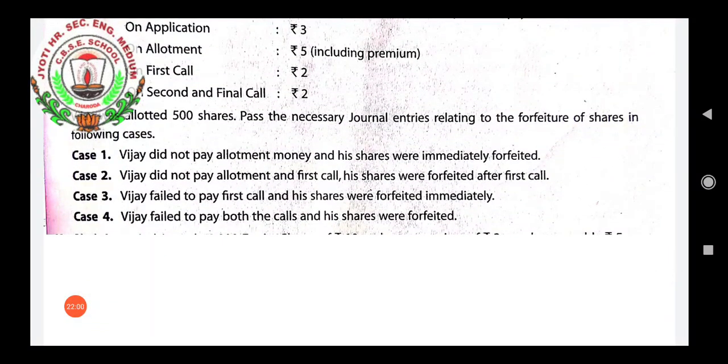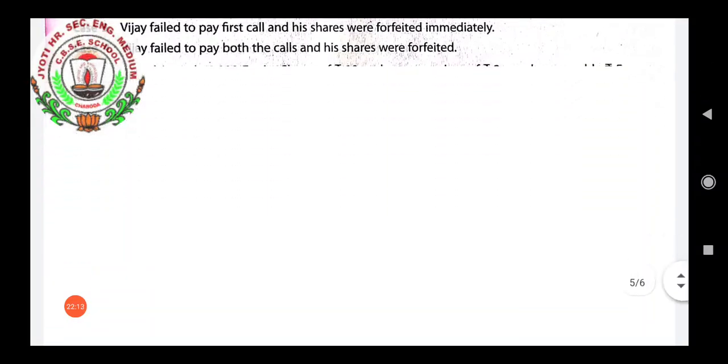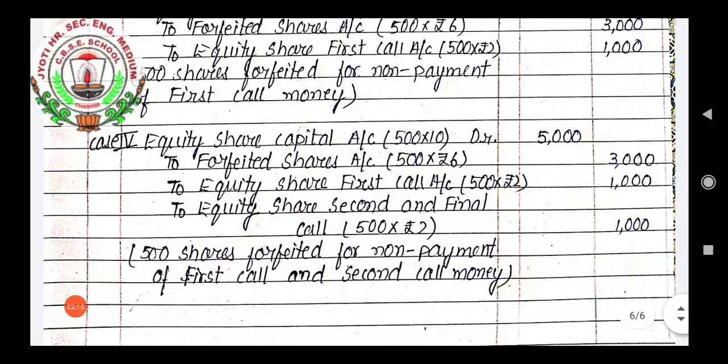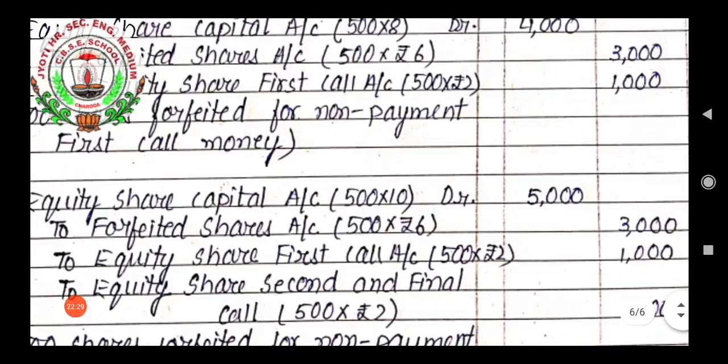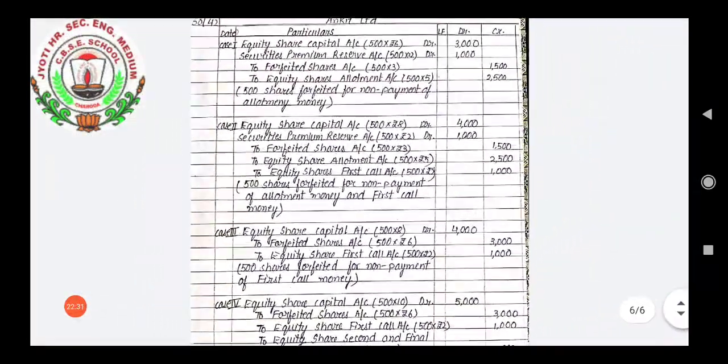Fourth is Vijay failed to pay both the calls and his shares were forfeited. Means he has paid application money and allotment money both, but he has failed to pay both calls, means first call and second call. So we'll have entry equity share capital account debit, to forfeited shares account, to equity share first call, to equity share second and final call. This is the full solution.